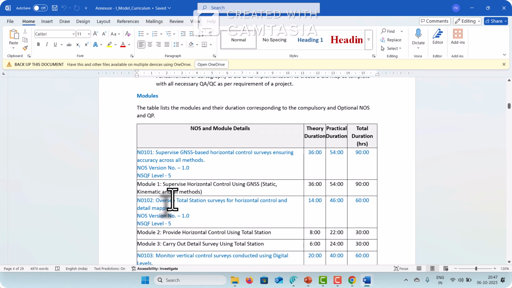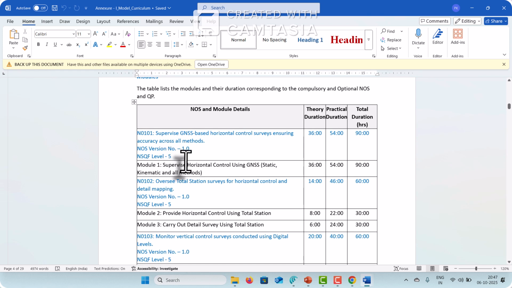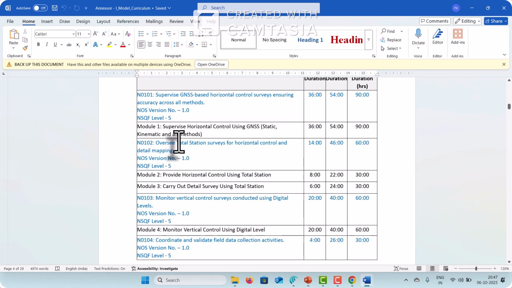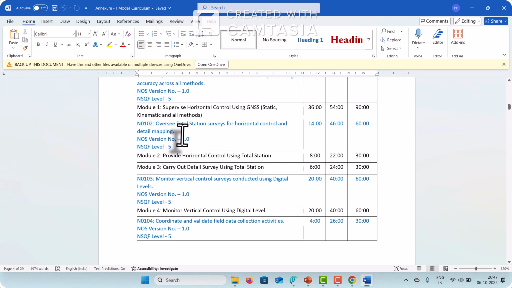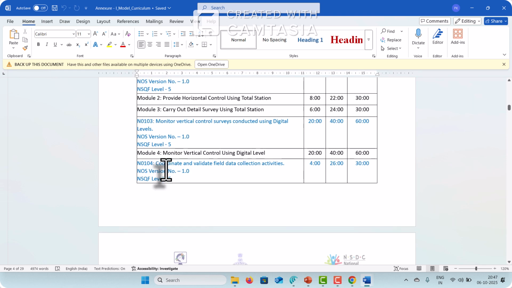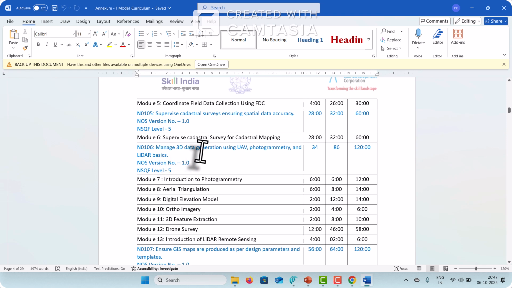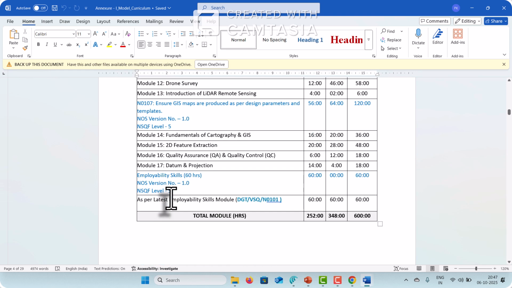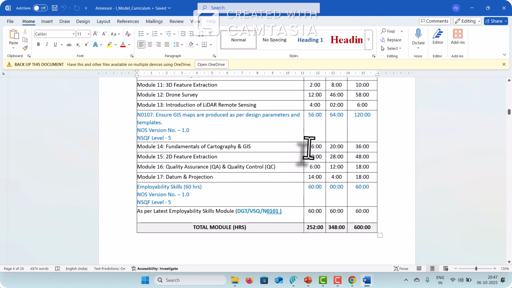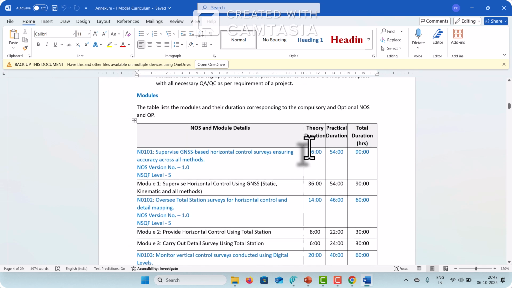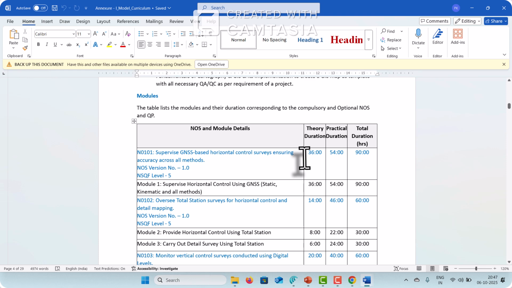This is the training outcome and NOS. So we have written there, we have the NOSes. One NOS can have multiple modules. So these are the modules. Module 2: the overseas total station survey has two modules in it. Vertical control has one. And now you can see the managed 3D data generation using UAV has many modules in it. And the timing of those is also written here, theory duration and practical duration.